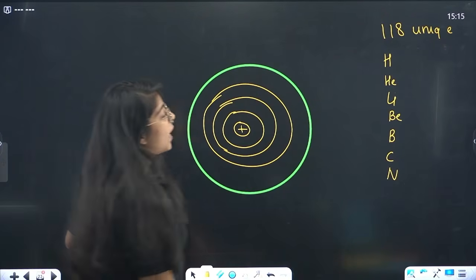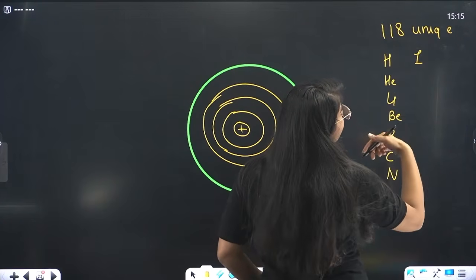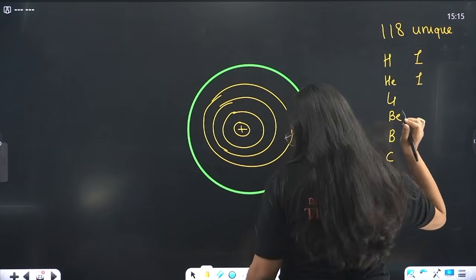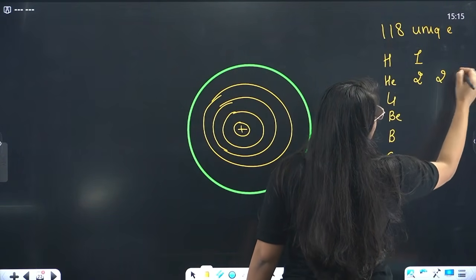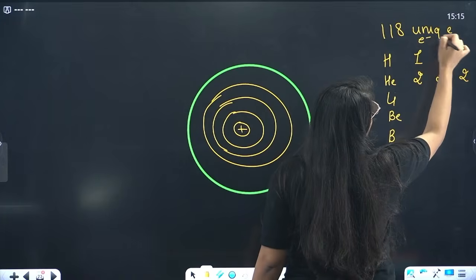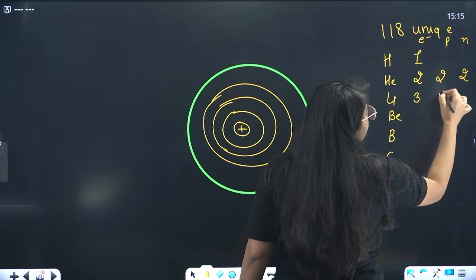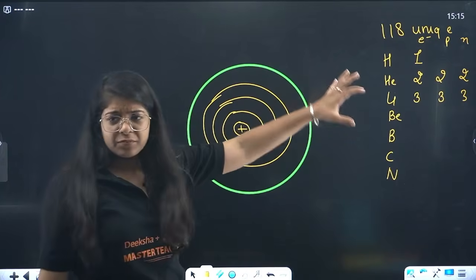Now beta, this has only one electron and one proton. This has one electron, one proton, and this has two electrons, two protons, and two neutrons. Electron, proton, neutron, right? It has now 3 electrons, 3 protons, 3 neutrons. So this is something we know about.